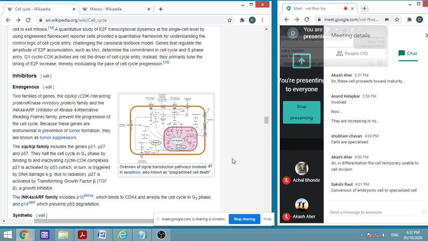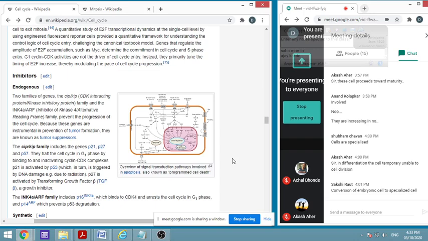And this is prevention of tumor formation. Tumor means what? Too much cell division. So they are also called tumor suppressors. So these inhibitors are very important. There are a variety of genes, and whatsoever proteins are formed from these genes. Examples are P21, P27, P57. This is depending on the amino acids, and they are named accordingly: a protein with 21 amino acids, with 27 amino acids, with 57 amino acids.